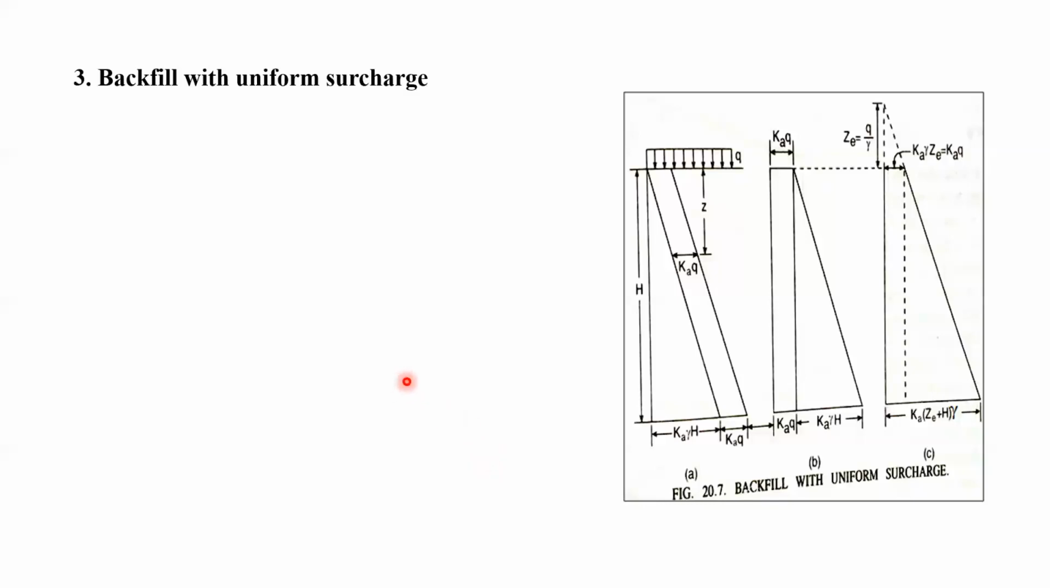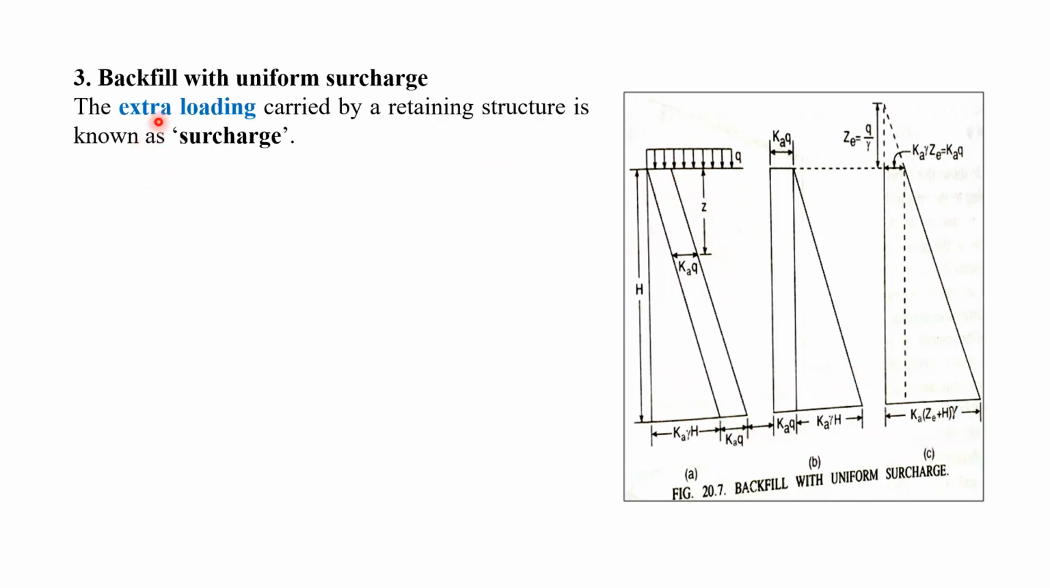So now we shall talk about the next cases given by Rankine. The next case is backfill with uniform surcharge. We can see there are three figures, figures A, B, C, and we shall talk about all of them. The extra loading carried by a retaining structure is known as surcharge. This is the retaining wall, shown by the line diagram. On the top, behind the retaining wall, the surcharge load is there.